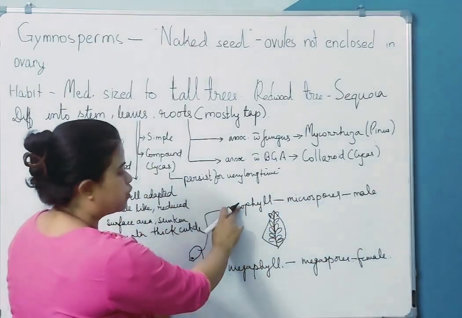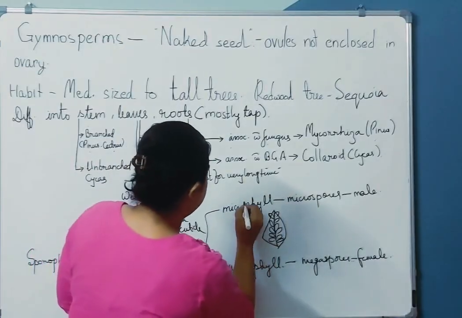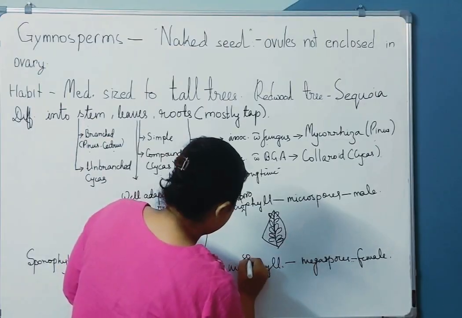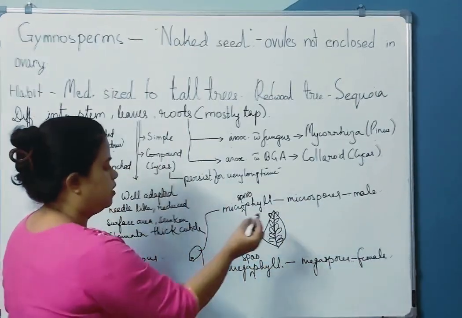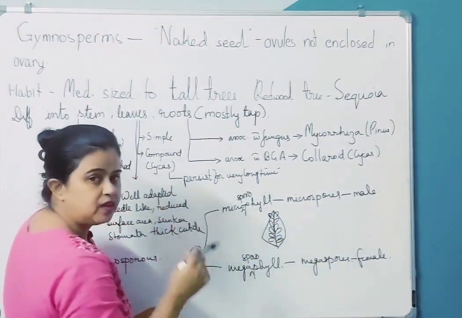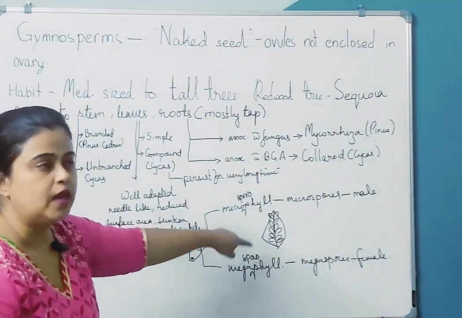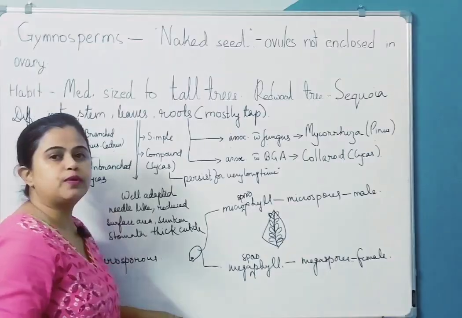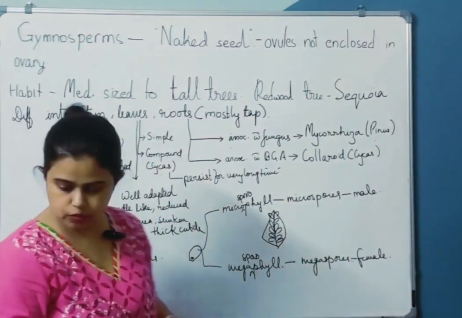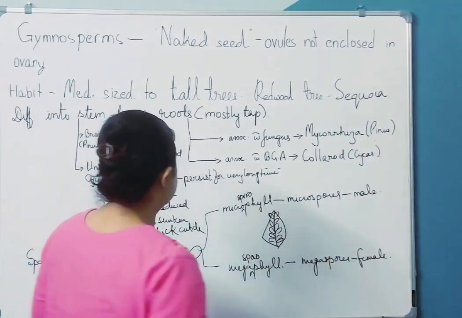Clear? Microphyll है तो microsporophyll actually. Microsporophyll. Sorry for that, Babu. Microsporophyll. Clear? Microsporophyll या बड़े बड़े leaf like structure है तो megasporophyll, and they are heterosporous. Now the plants of gymnosperms can be monoecious या dioecious. मैं इसको रब करके लिखूं तो शायद I think it will be clear. I hope I'm being able to explain it to you.